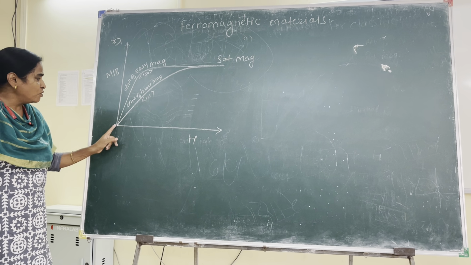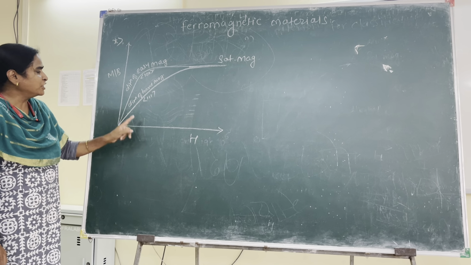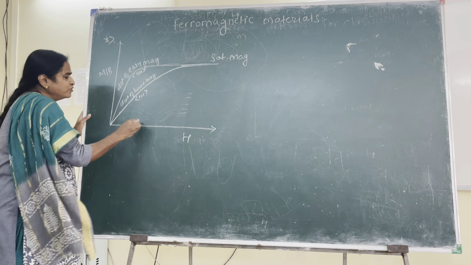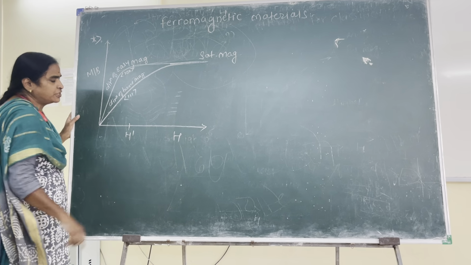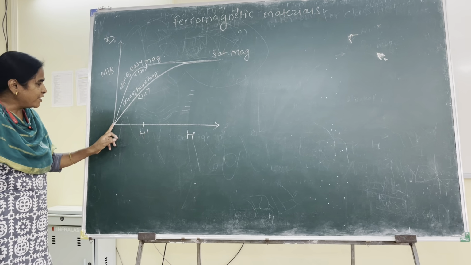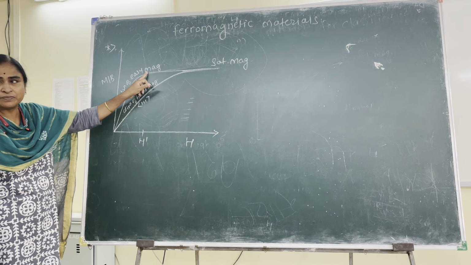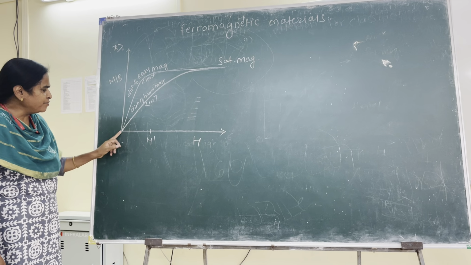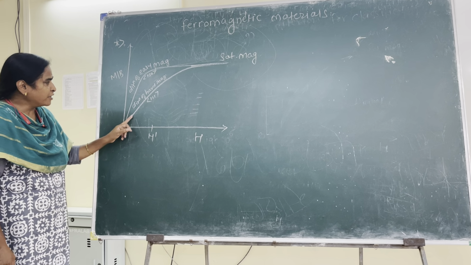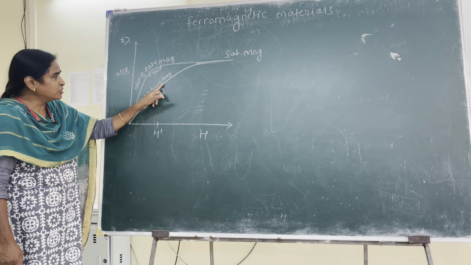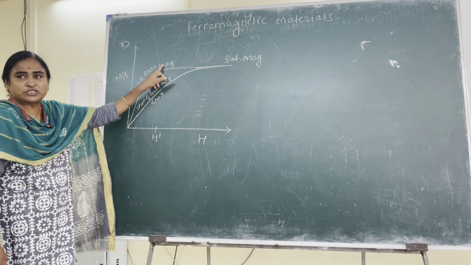Now on the first graph you can see that for a lower value of given field, suppose this is your H dash, the magnetization acquired along this direction is maximum. At the same time, magnetization acquired along this direction is less compared to maximum.